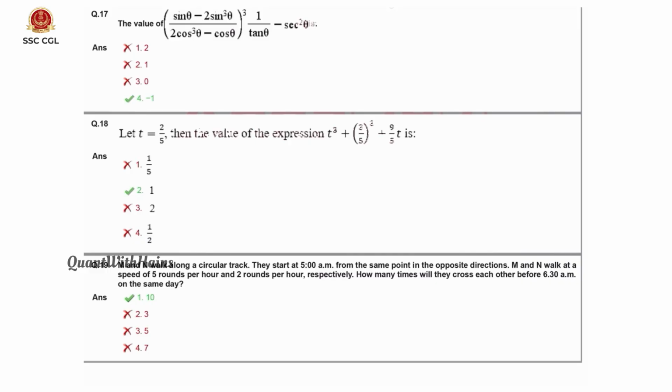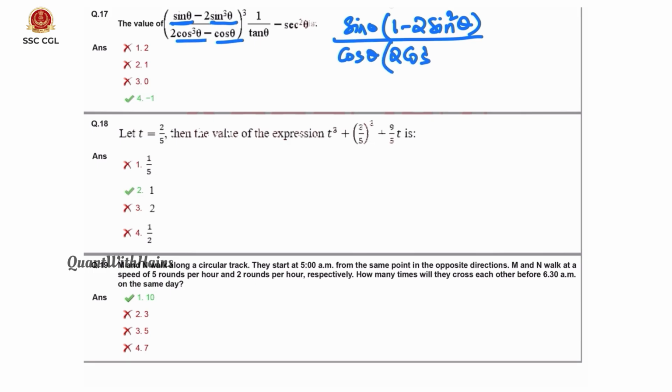Here in the numerator we can see that sin theta we can take common, cos theta we can take common. Then what do we get? Sin theta means 1 minus sin square theta. If we take cos theta common, we get 2 cos square theta minus 1. Here, as we know, this value and this value are the same, that is cos 2 theta. So this cos 2 theta and this get cancelled. We are left with sin theta by cos theta, that is tan theta.